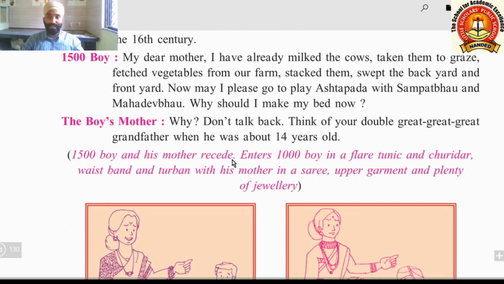1500 boy and his mother recede, enters 1000 boy in a flare tunic and chudidar waistband and turban with his mother in a sari, upper garment and plenty of jewelry.